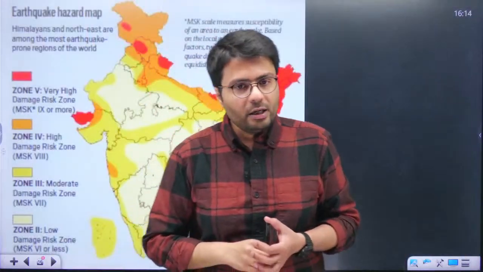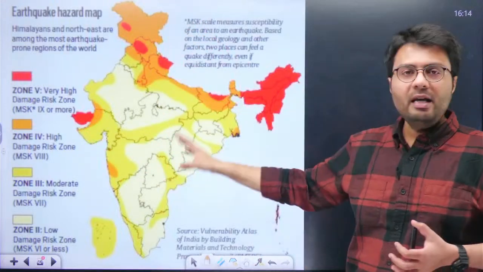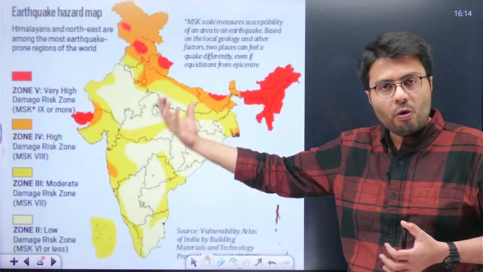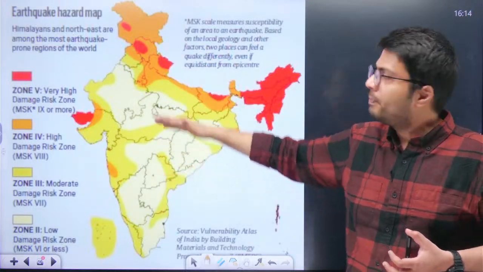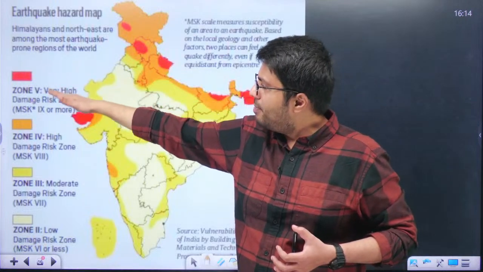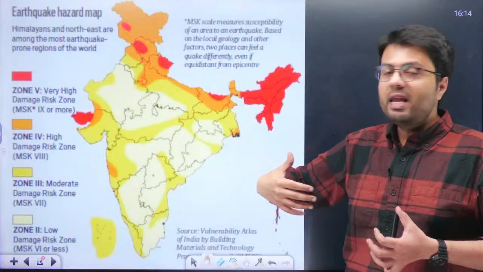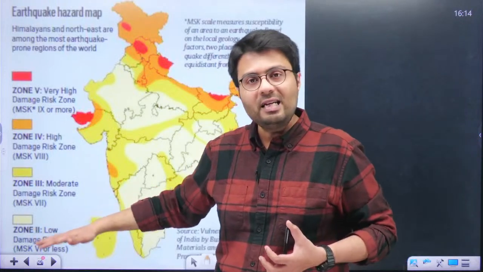Now before that, you have to understand the seismic zones of the country. India has been defined by vulnerability to earthquakes, that is, which area is more or less vulnerable to earthquakes, and these have been divided into seismic zones. Now from this image you can see zone 5 has the places which are very highly prone to damage due to earthquake, whereas zone 2 are the least.